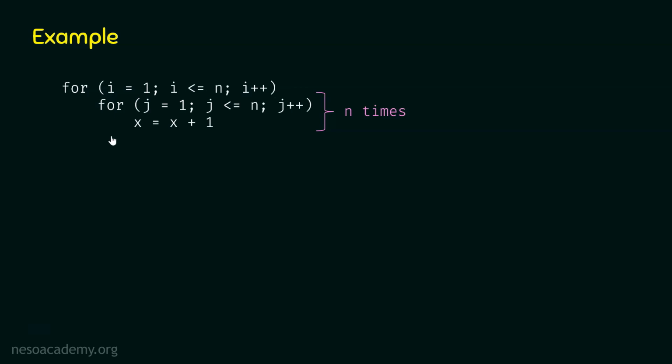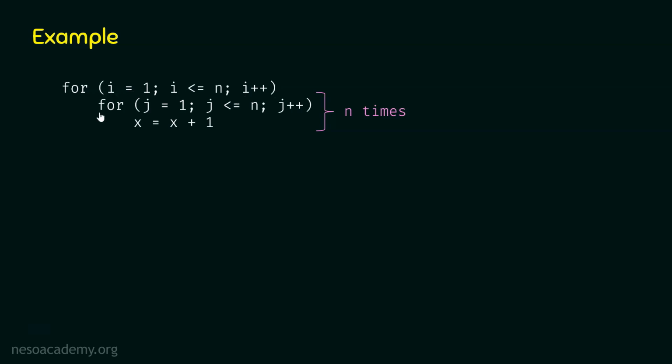Let's do this now. In the first iteration, the value of i is 1. Then 1 is compared with n. Let's say 1 is less than n. Therefore, the condition is satisfied. We know after the condition is satisfied, the statements within the for loop will execute.